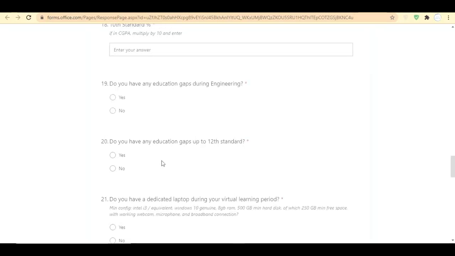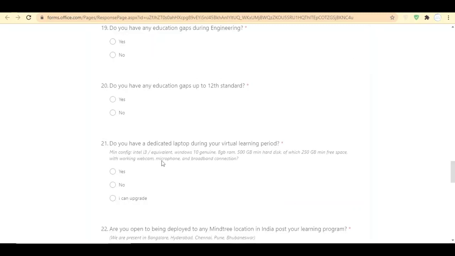In the 20th detail, they are asking if you have any gaps in your 12th standard. In the 21st detail, they are asking if you have a dedicated or personal laptop with you for your virtual learning period. So what is this virtual learning period? It is the period after you complete your interview and before joining Mindtree, when they will give you training on different technologies and an examination after completing your virtual learning period.